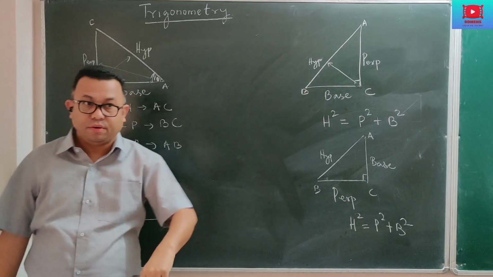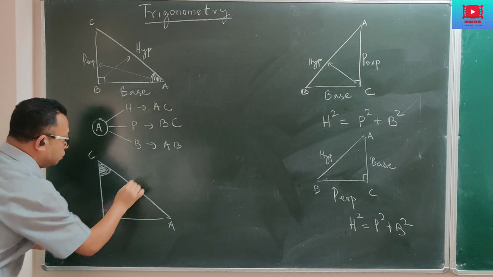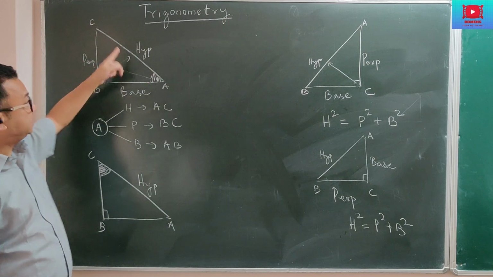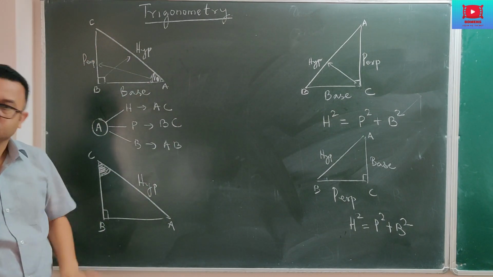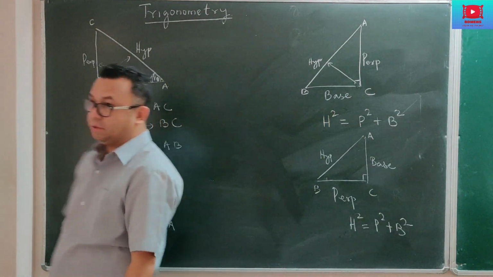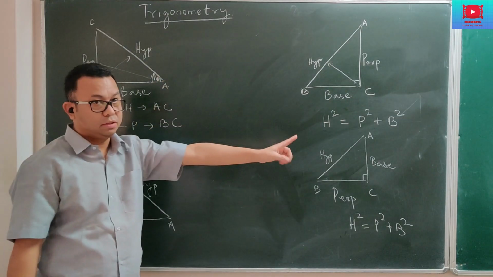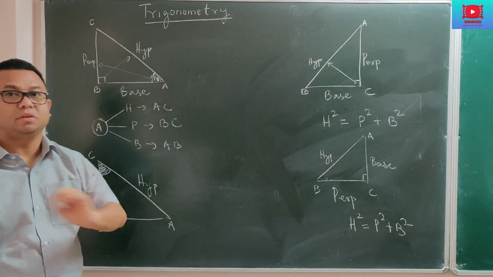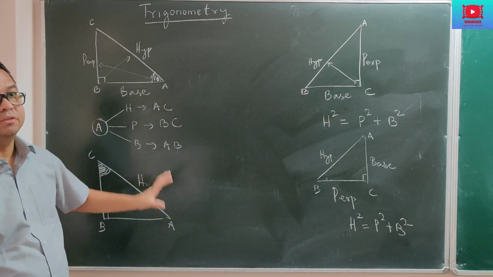Now, if the angle of reference changes, the 90 degrees is still there, so opposite to 90 degrees is still the hypotenuse. Even though the angle of reference may go from here to there, the hypotenuse will not change. The hypotenuse remains the same, as in the Pythagoras theorem. Even when the angle of reference changes, the same thing holds in trigonometry: the hypotenuse is not changing. But now you will see that perpendicular and base will change.